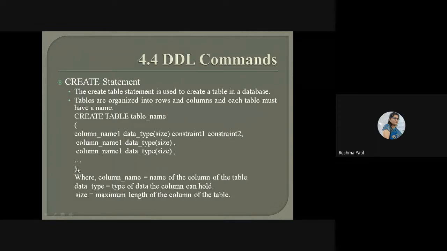After all the attributes we have written here, we have to close the function bracket, and at last a semicolon will be there. If there is no semicolon, your SQL query will not execute. Semicolon is compulsory. Is the structure, the syntax of create table, clear? Yes, ma'am.